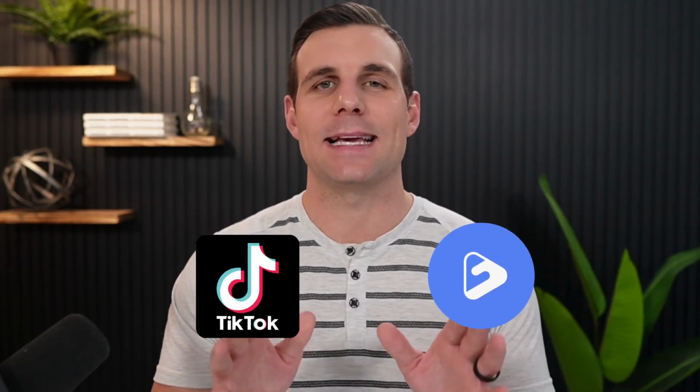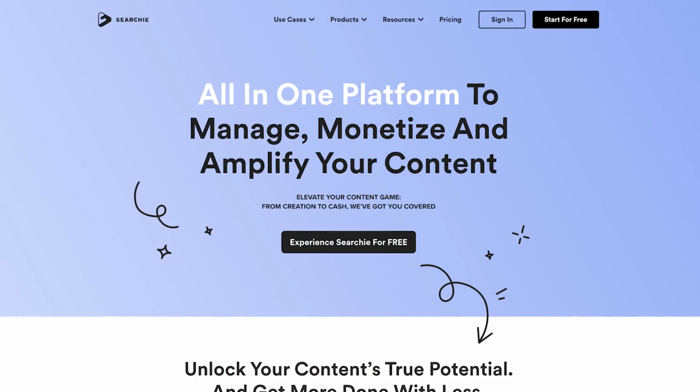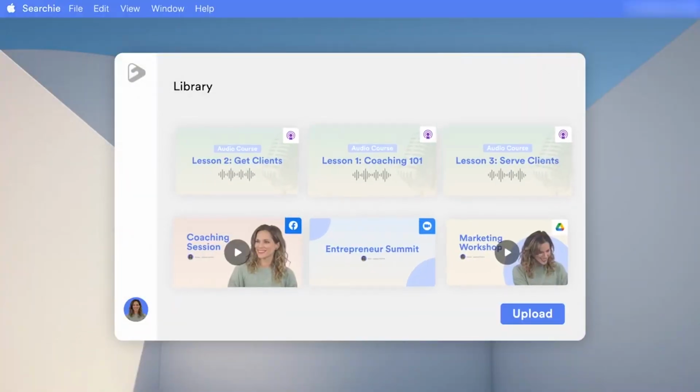show you how the brand new integration between Searchie and TikTok works so you can quickly and easily back up and store your content in a couple clicks, automatically convert it into multiple media formats to repurpose on any platform, host your community, and monetize your content on the world's best membership platform and AI-powered content library.